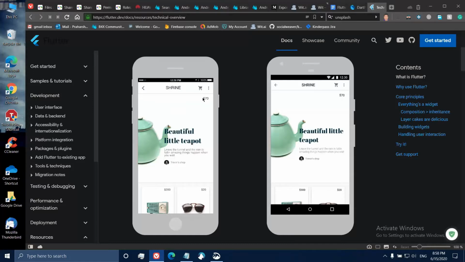So what it will do is it will then compile each and every code into the native controls of that particular platform. So for example, if it is iOS, it will compile for iOS, and if it is Android, it will compile all these buttons and everything for Android. So if you go ahead and open and run your app in iOS and Android, both will look different, because iOS might have this kind of back button. In Android, we have this arrow kind of back button, and also the physics and navigation between the different screens will be applied as native for both platforms. That is a huge difference with React Native.